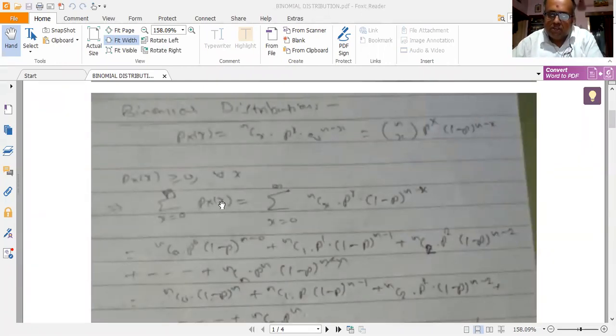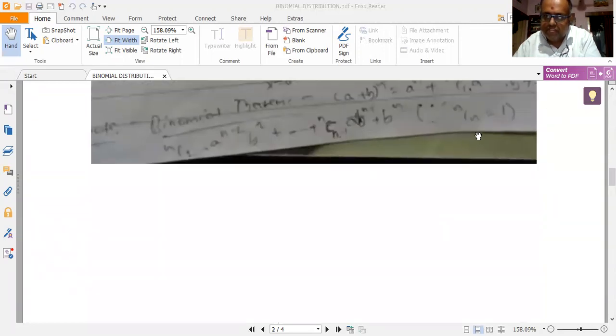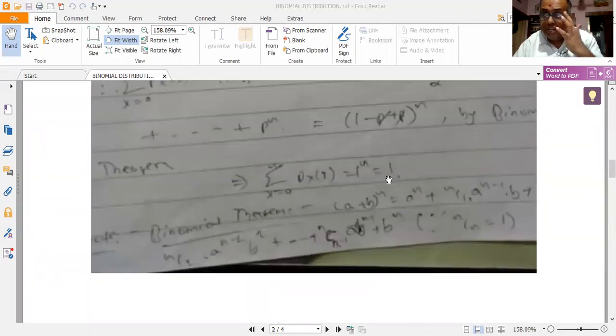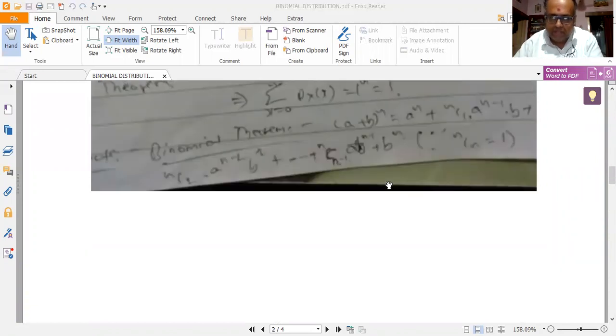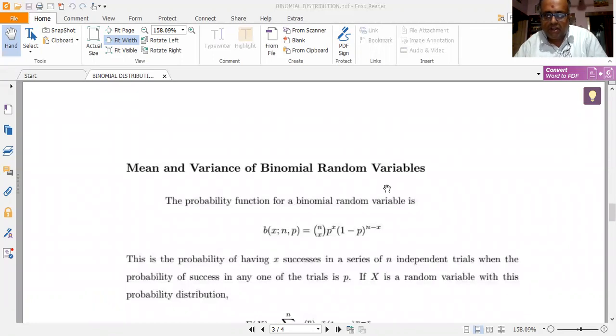Then you have to show that px of x is greater than or equal to 0 for all x, and you have to prove that summation x is equal to 0 to n, px of x is equal to 1. So that would be the answer. So this would be the ending point for proving that the binomial distribution is a valid PMF. Next, we shall go for computing the mean and variance of the binomial distribution.